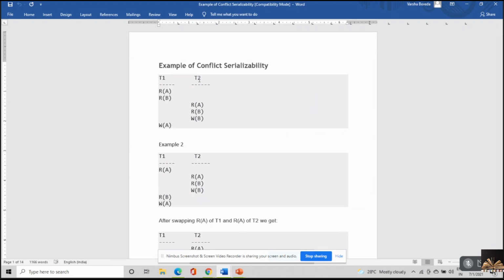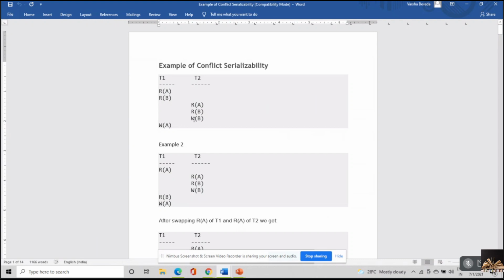Now what I'm trying to do here would be read B. Read A I do not have anything to see with. Then I'm working with read B. Read B compared with read A. Is there any issue with read B, read A? Both are working on different database objects and both are read operations. So no issue. What I can do is I can get read B down, or I can start working with the bottom and make write A go to the top. So since moving two operations would be difficult for me, I'll go with write A.